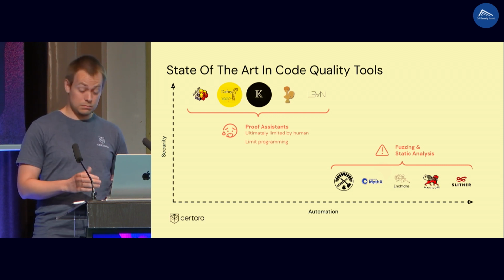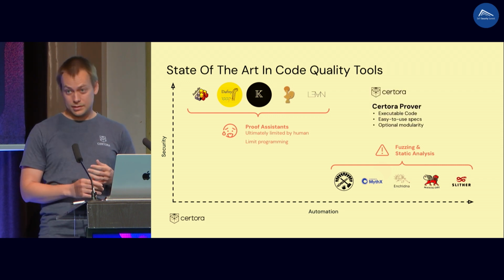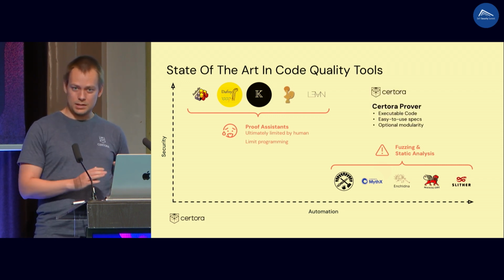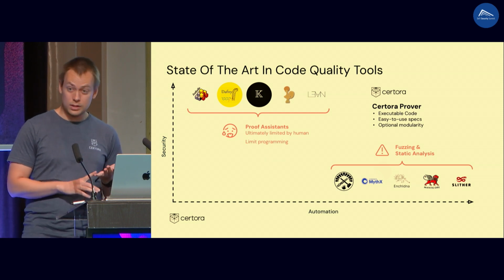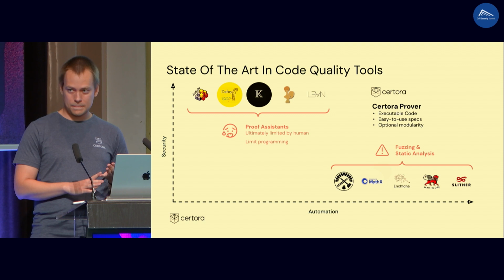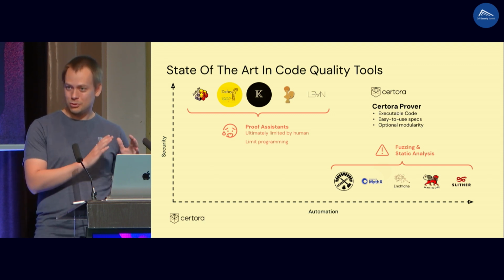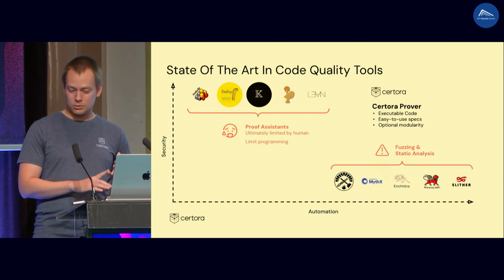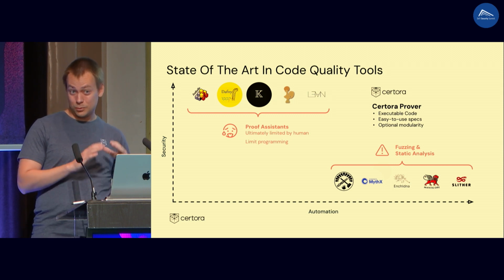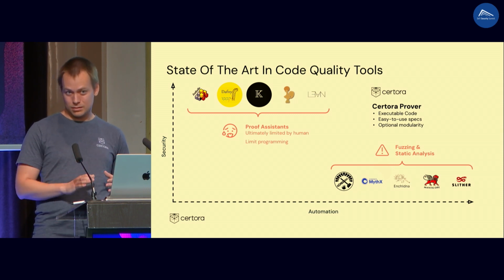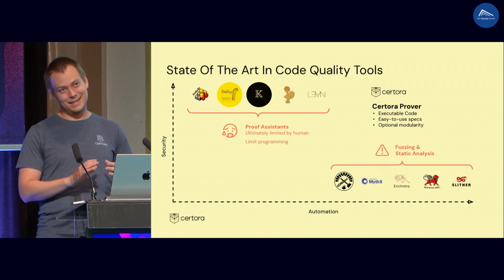And at our company, we are developing something called Certora Prover. We are trying to be somewhere in between. So basically, our tool should give you the guarantee that there is no bug. But the hard part is that the user does not need to know formal verification, but the user needs to write the specification. So you really need to understand the underlying contract, and you need to properly specify all the behavior and all the possible bugs that might happen.